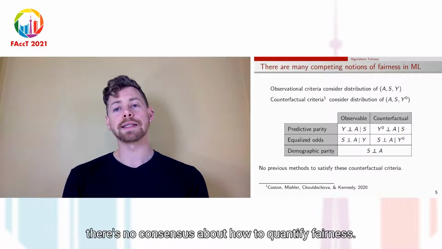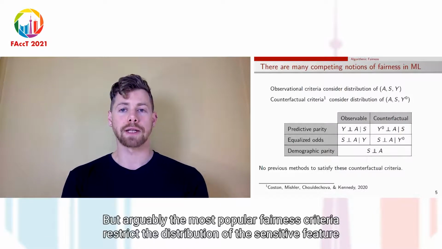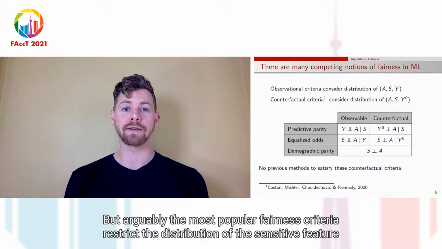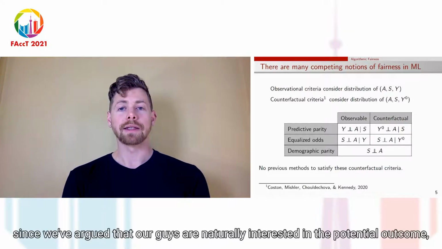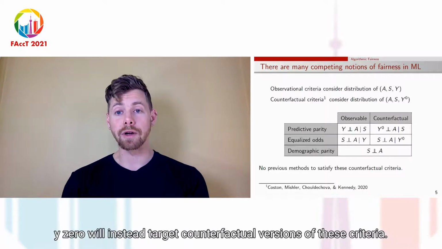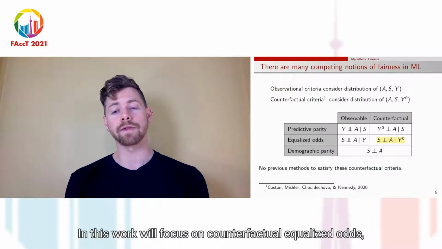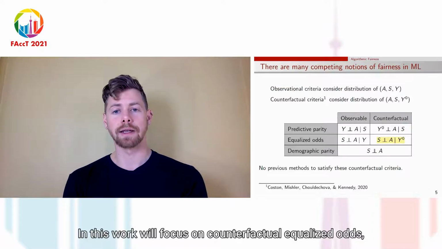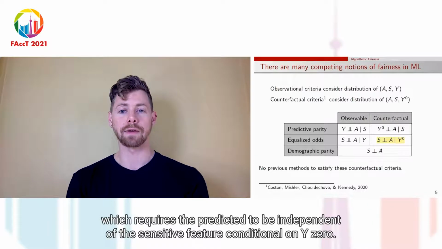Of course, there's no consensus about how to quantify fairness, but arguably the most popular fairness criteria restrict the distribution of the sensitive feature A, the predictor S, and the observable outcome Y. Since we've argued that RAIs are naturally interested in the potential outcome Y0, we'll instead target counterfactual versions of these criteria. In particular, in this work, we'll focus on counterfactual equalized odds, which requires the predictor to be independent of the sensitive feature conditional on Y0.